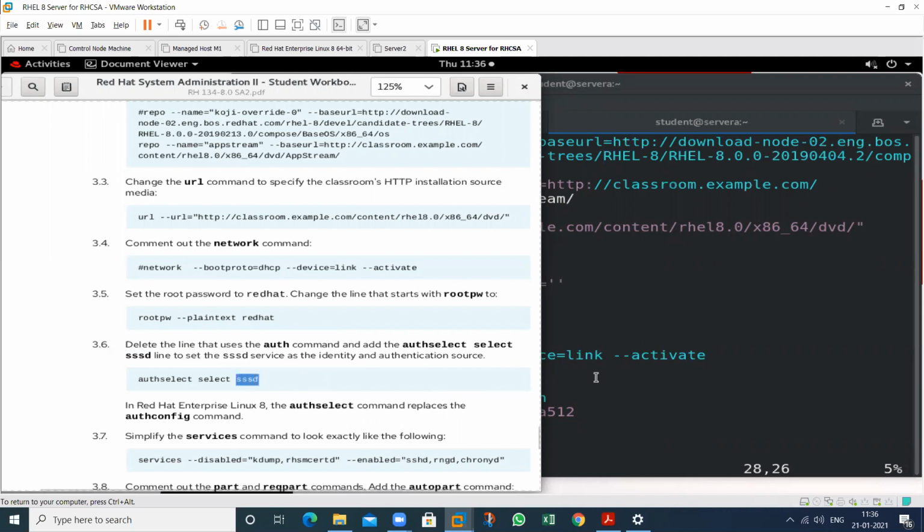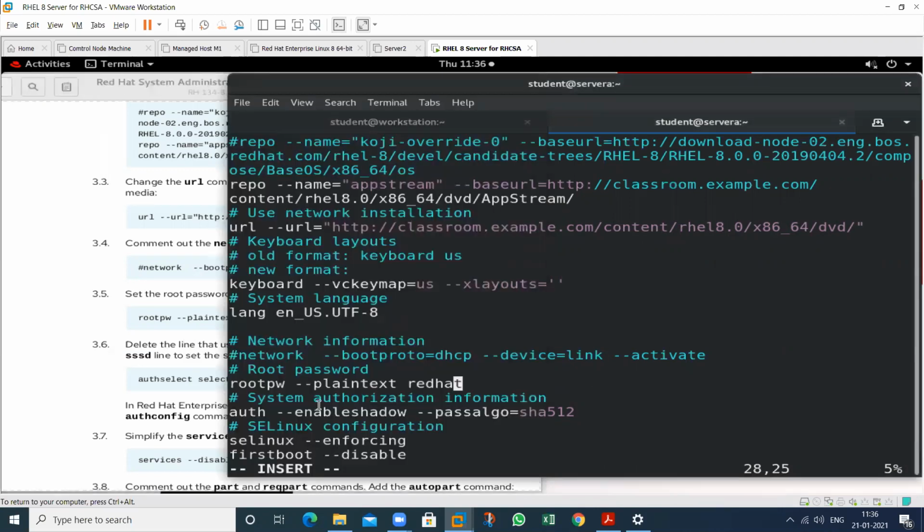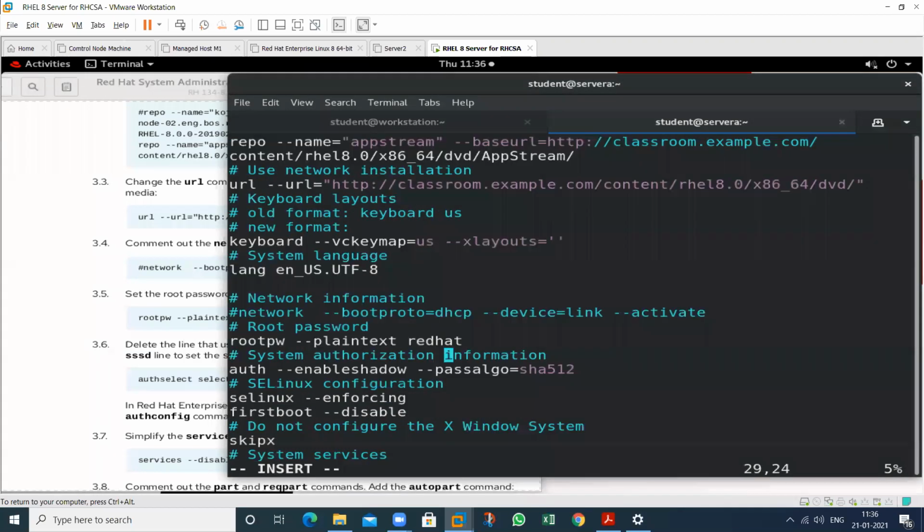So what is the procedure? At this time this procedure is enabled, so that is auth. So delete this particular line. Just type two times, erase this whole line, and just type here auth select. So just copy this one and paste here. So this has been selected.